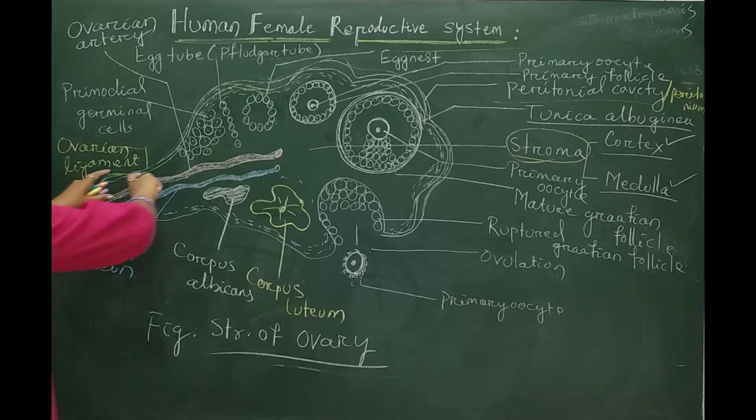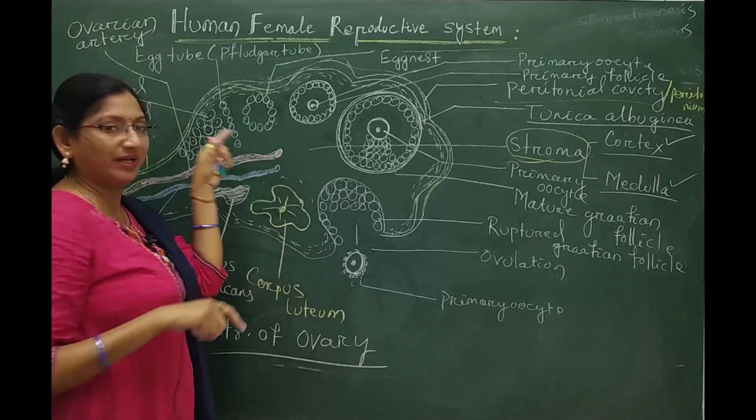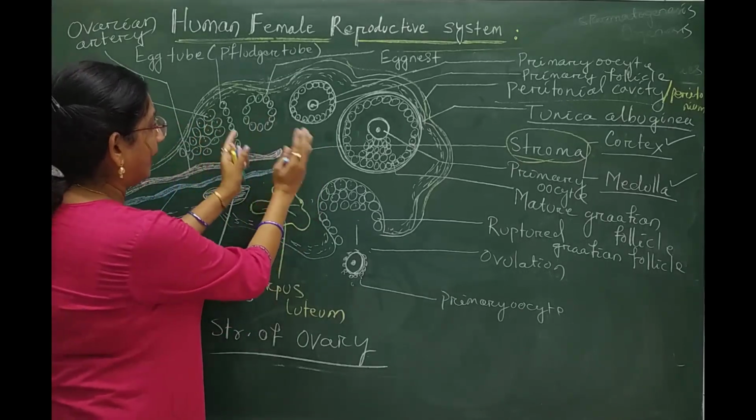So, these are the vascularized structures present at the middle part of the ovary.